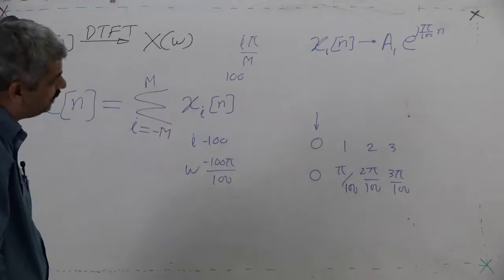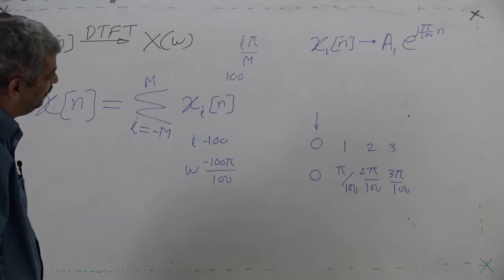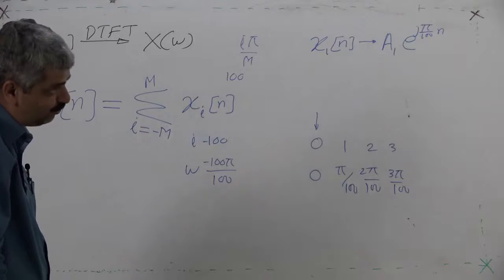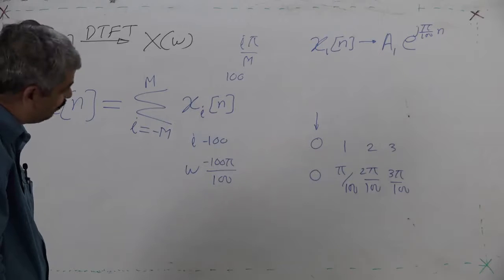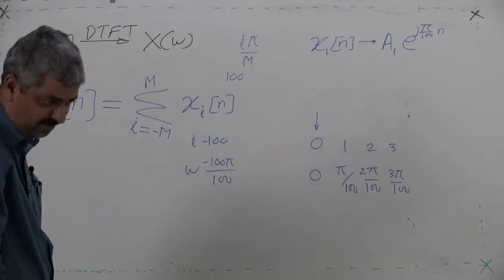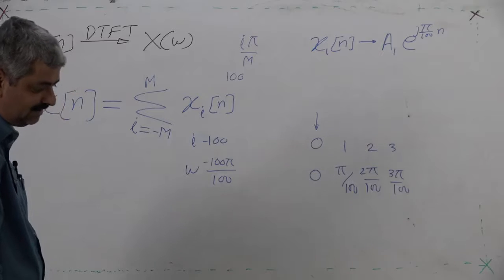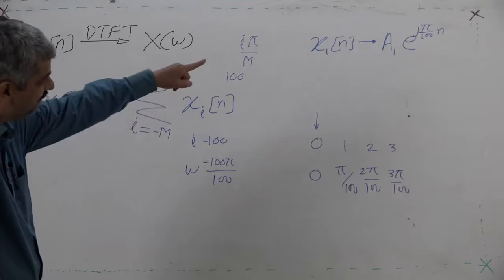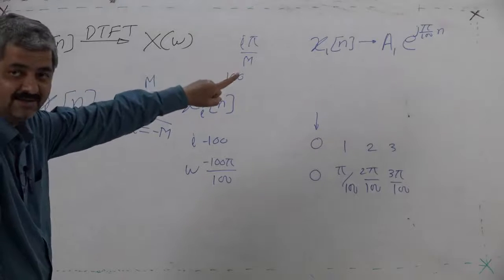So, what is going to happen? For n equal to 0, it will be 0. For n equal to 100, it would be pi, e raised to j pi. For n equal to 200, it would be e raised to j 2 pi.